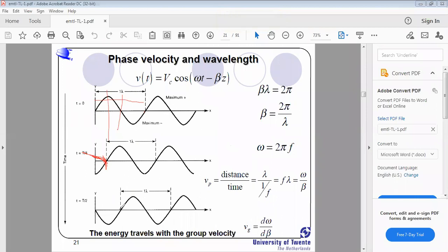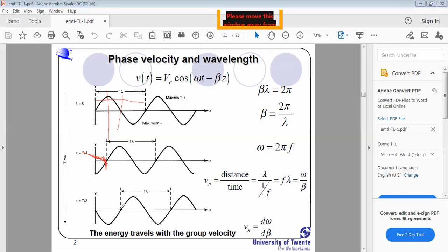What do we learn from phase velocity? Phase velocity is nothing but a velocity. Velocity is defined as distance by time. Distance is nothing but wavelength lambda, and time is nothing but the inverse of frequency, that is 1 by f. When we simplify, we get f lambda. That f lambda is also written as omega by beta. That is the phase velocity.